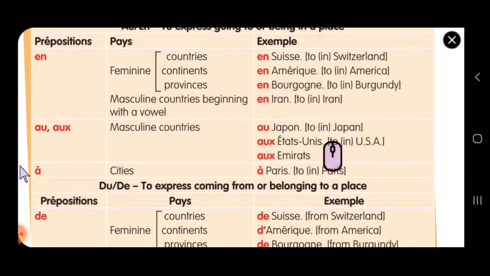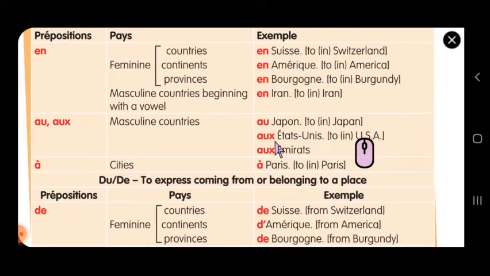Now scenario number 2, au. Masculine countries are very simple. Au is used for a masculine country. Aux is used for masculine plural countries. For example, États-Unis is United States of America. The meaning is a number of states which are united, so there are plenty of states, and since they are united, it is called the United States of America.